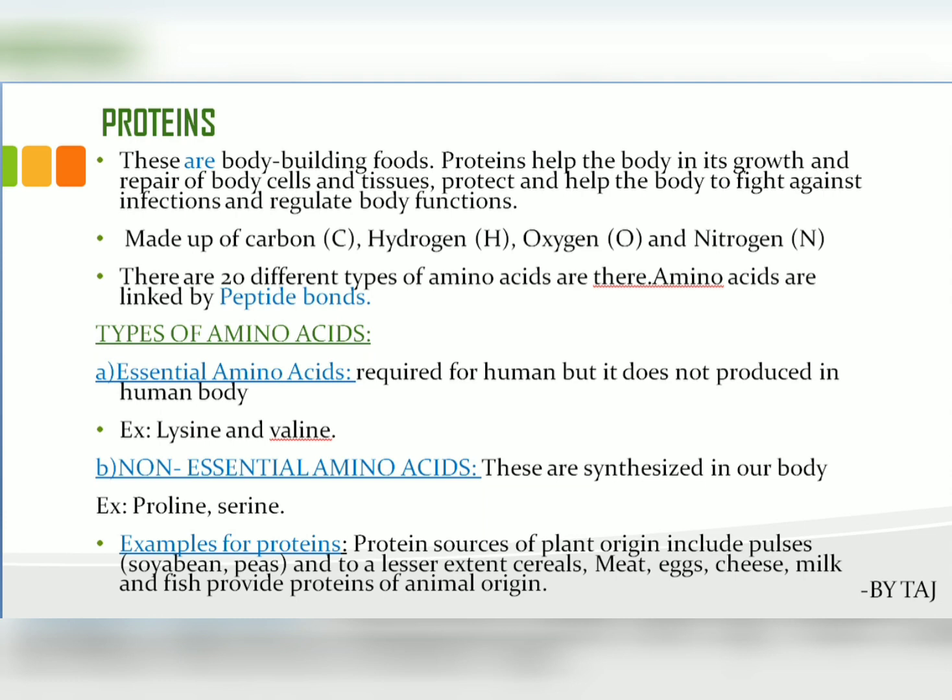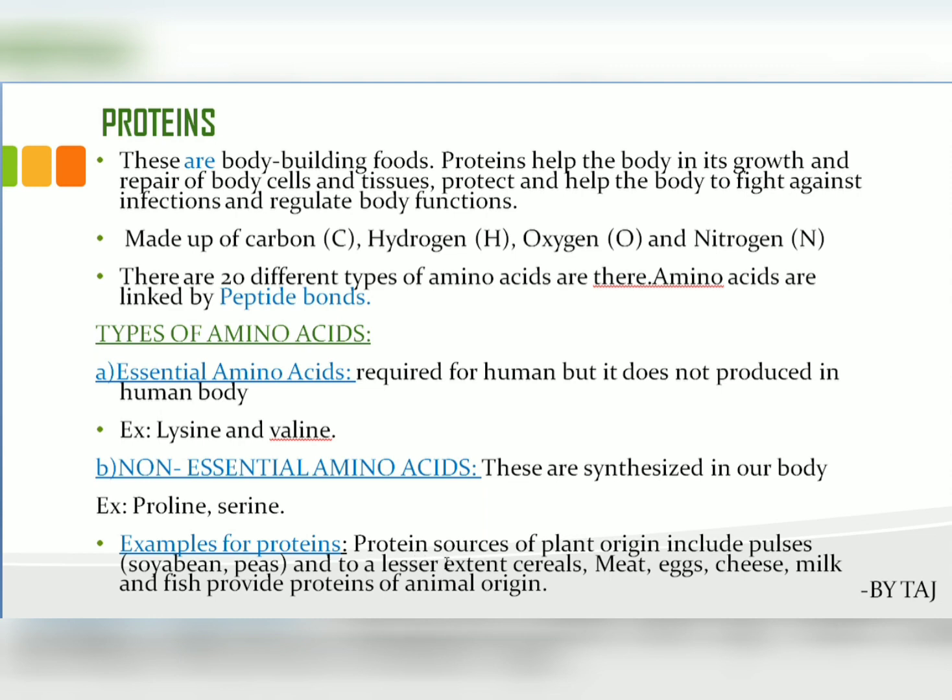Non-essential amino acids are prepared or synthesized in our body, but they are not necessary from outside for our normal functioning. Understanding? So these are the non-essential amino acids. Examples for this are proline and serine. So overall, we can conclude the examples of proteins here.